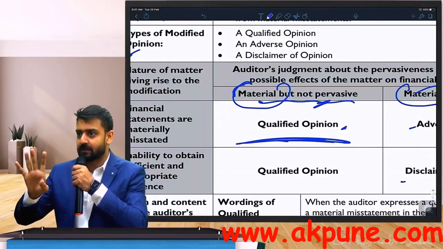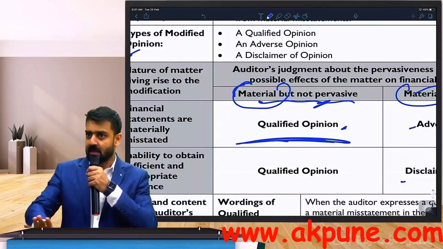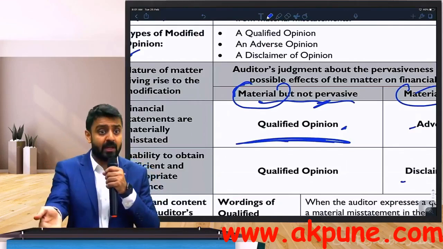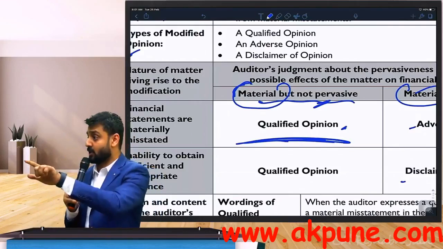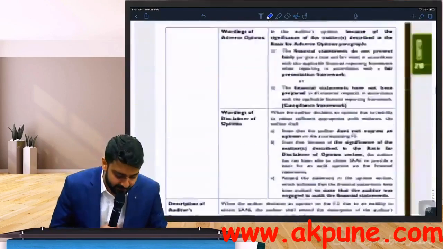Because just think about this. I am going to tell my users, don't rely on these numbers. Either they are not true and fair, or I'm going to say, I do not have sufficient evidence to come to an opinion. That means I'm talking about really extreme situations. You need to be very careful. But let me show you a simple example which you can actually understand. A very simple example.